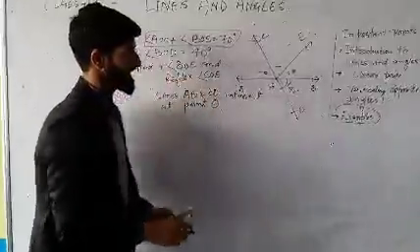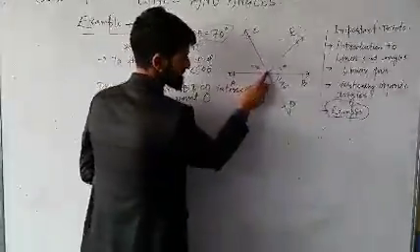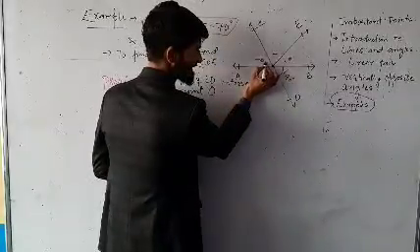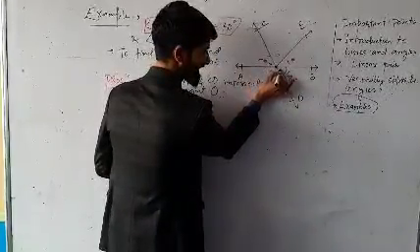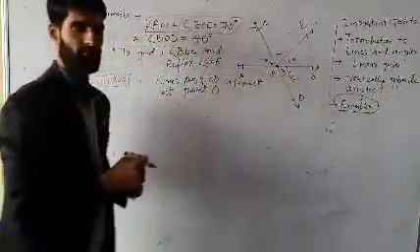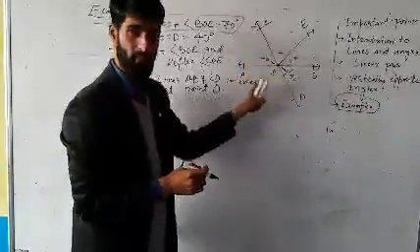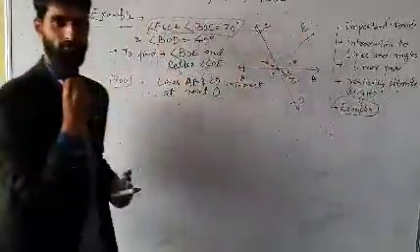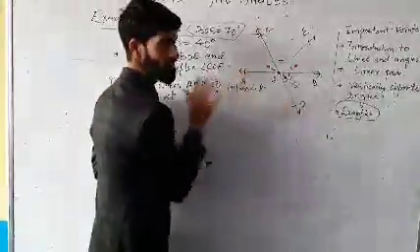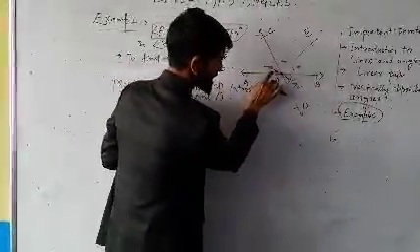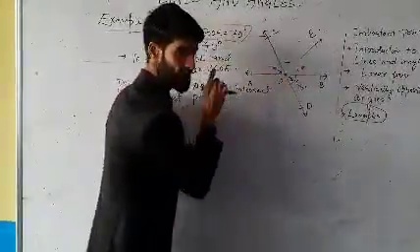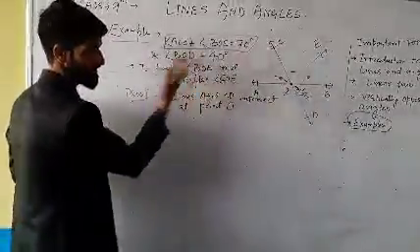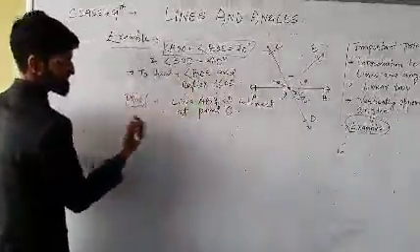When two lines intersect, vertically opposite angles are formed. See from the figure, this is the point of intersection. This angle and this angle are vertically opposite angles because they have a common vertex and non-common arms. Let us, for a second, move it off. Okay, you can get a clear picture. These two angles are vertically opposite angles. If this angle is 40 degrees, clearly this will be 40 because vertically opposite angles are equal. We proved the theorem just now.